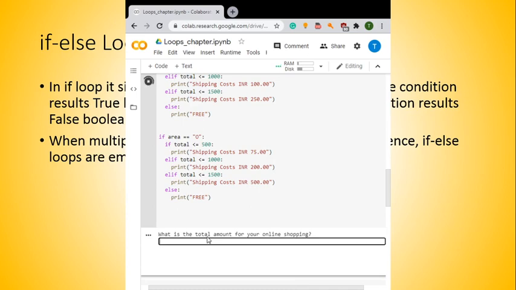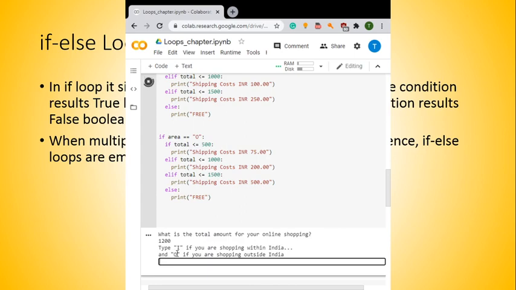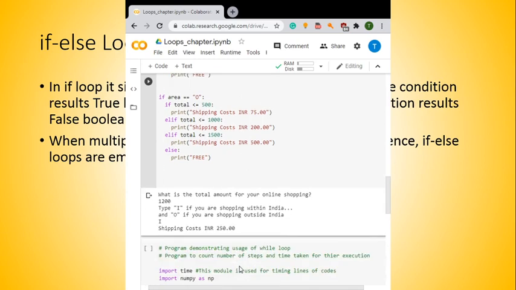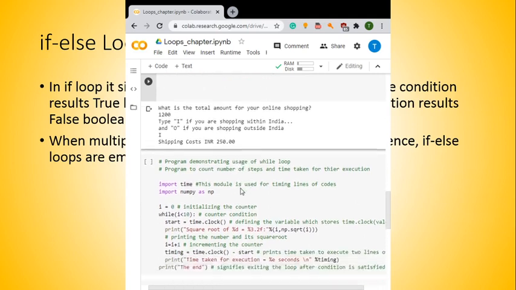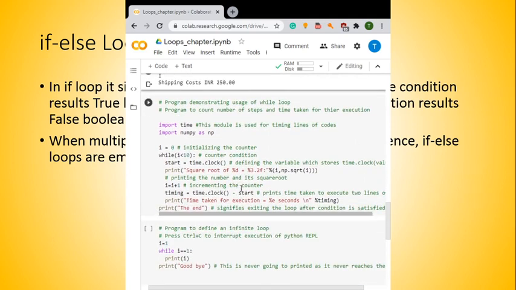Now let us check again. For example, if my cost is 1,200 and I am saying it is within India, it is less than 1500 but greater than 1000, so the shipping cost will be 250. I hope you are understanding this example and that it is helpful in understanding the concept of if else.